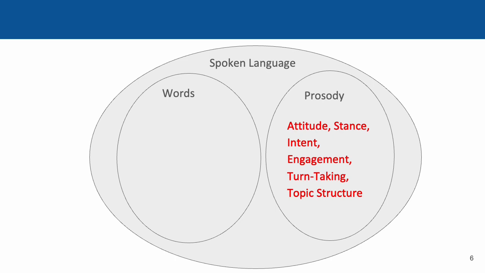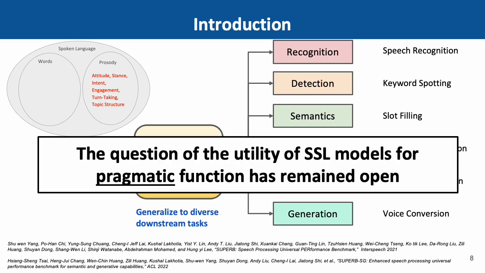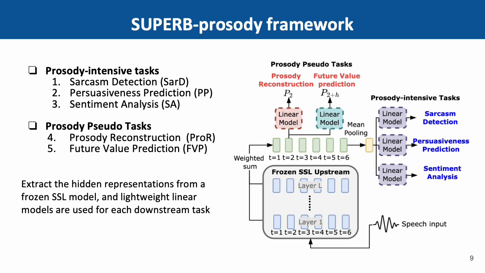Can we do better? Specifically, can pretrained models help? We know that self-supervised pretrained models do very well for many tasks, like in the SUPERB benchmark. But their value for pragmatics-related prosody has not previously been studied. That is the aim of this paper. We here propose a SUPERB-prosody framework.